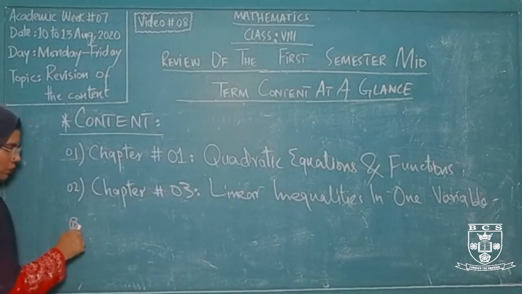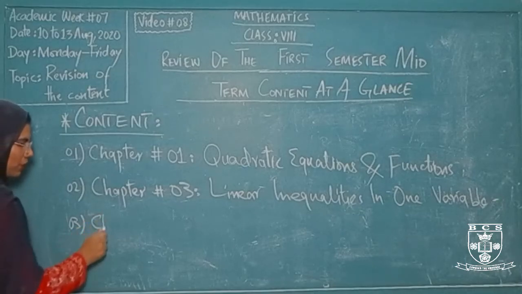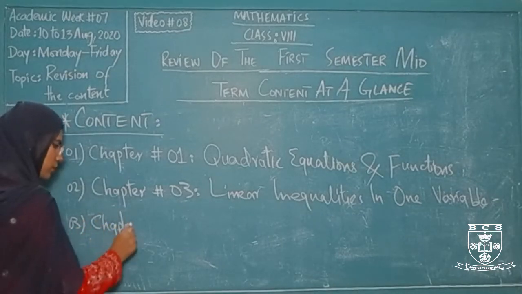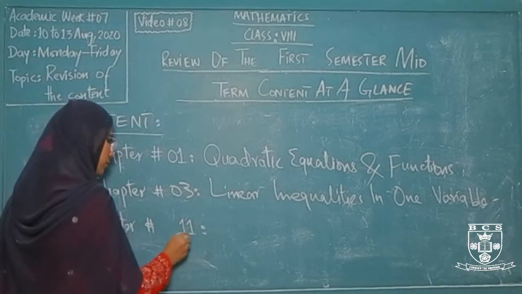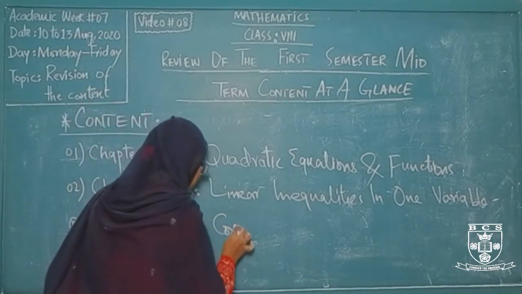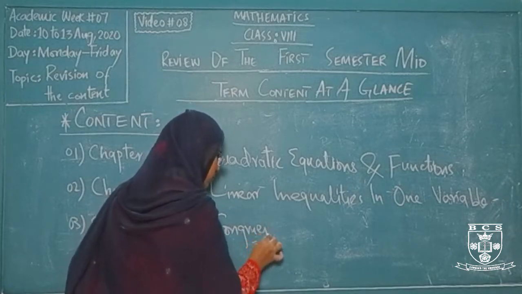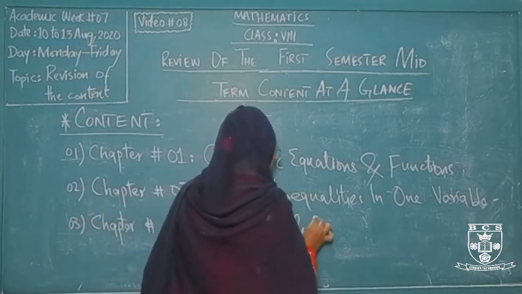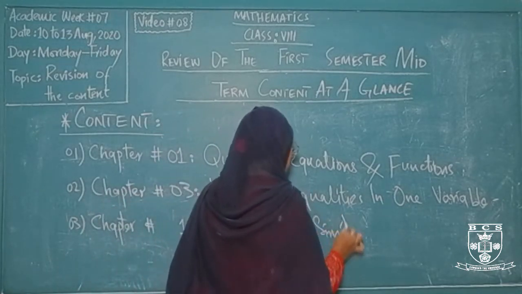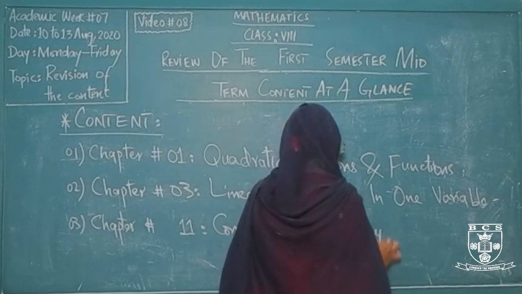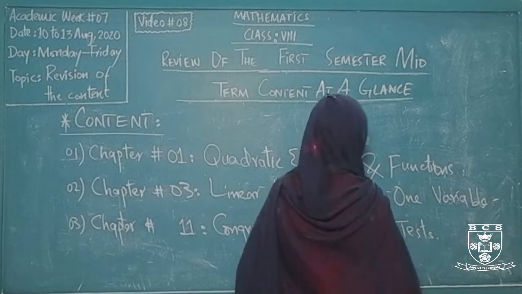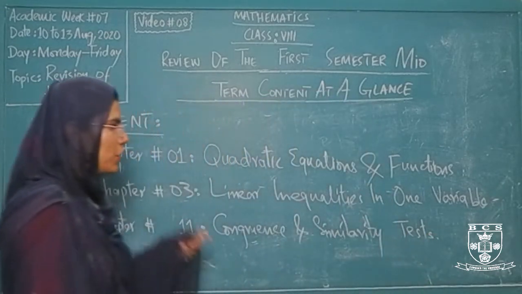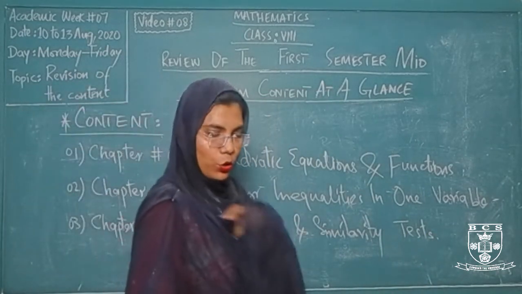The last one is our chapter number 11, congruence and similarity tests. So after the completion of your revision, what will you do?